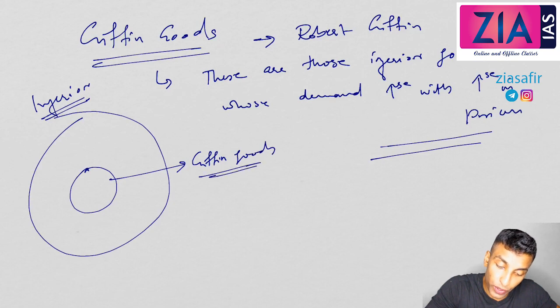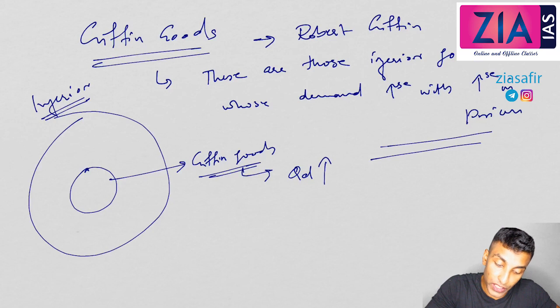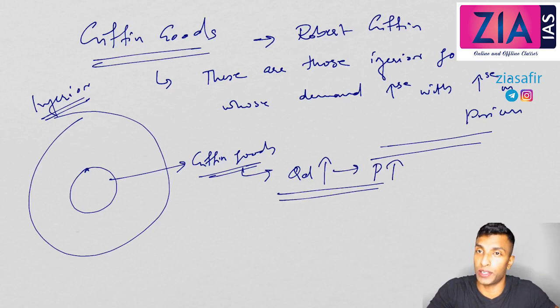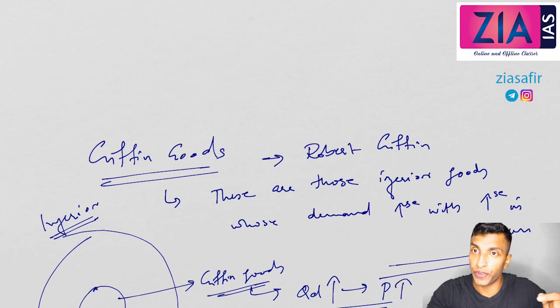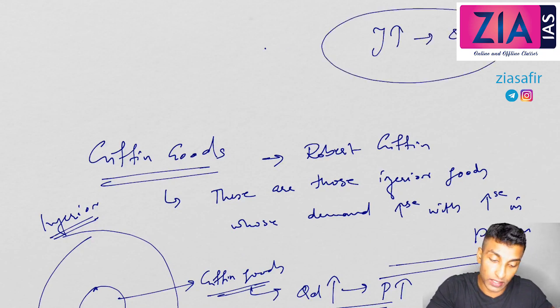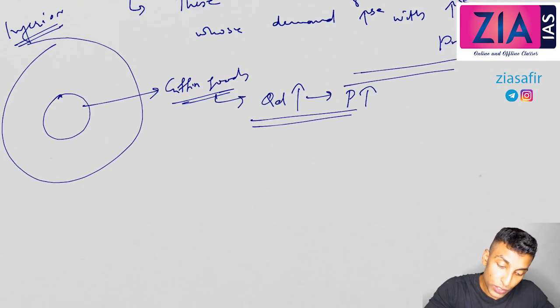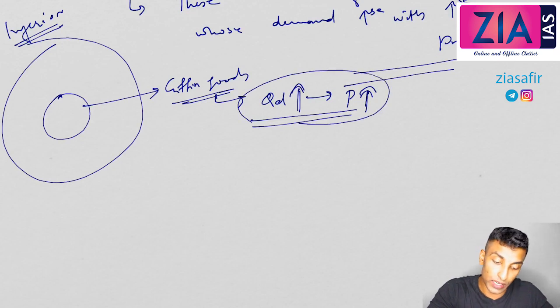Okay, so here also I am talking about a reverse relation. The quantity demanded of a Giffen good will increase when the price increases. So this is also a reverse relation. Now we have talked about two reverse relations. The first one was related to inferior good: when income is increasing, quantity demanded will decrease. This is a reverse relation to the demand concept that we have discussed. Here also, when price is increasing, quantity demanded is increasing. This is also a reverse relation.